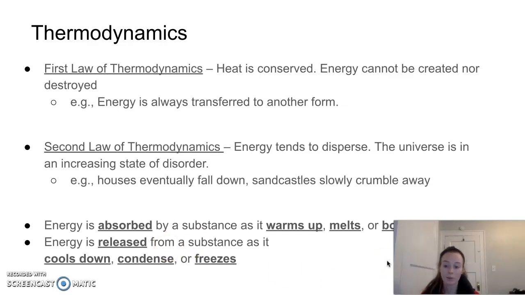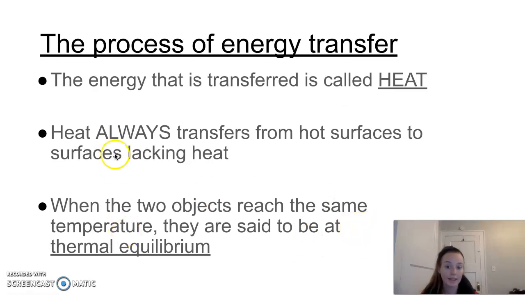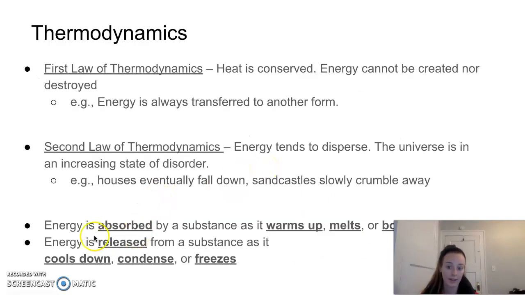And then it's also important to note that energy is absorbed by a substance when it warms up, melts, or boils. It is taking energy in because the heat, of course, is coming to do those. Then energy is released when it cools down, condenses, or freezes. Make sure to write those two bullet points down. But that makes sense because, again, on the last slide, we said that heat transfers from hot surfaces to surfaces lacking heat. So if something is warming up, it is taking that heat in, or if heat is being released, it will cool down.